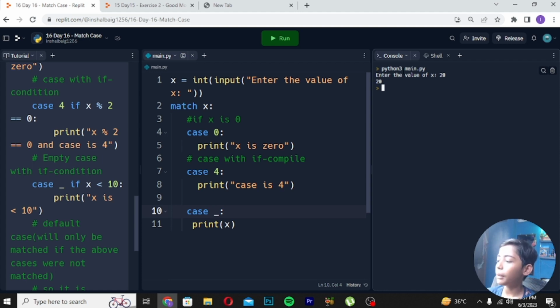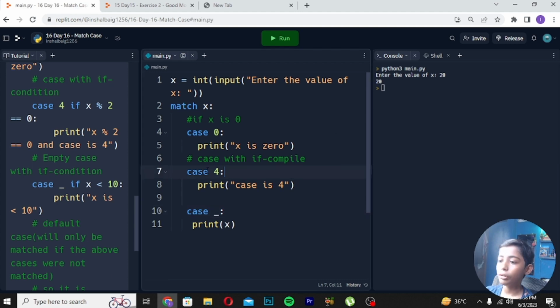In those languages, it is compulsory to use break. Let's suppose there are four cases: case 1, case 2, case 3, case 4. The code of case 4 will also run, but if there is a break in case 3, then the rest will not run, nothing like in Python. So whichever case matches, only that code will be run. You should know this.